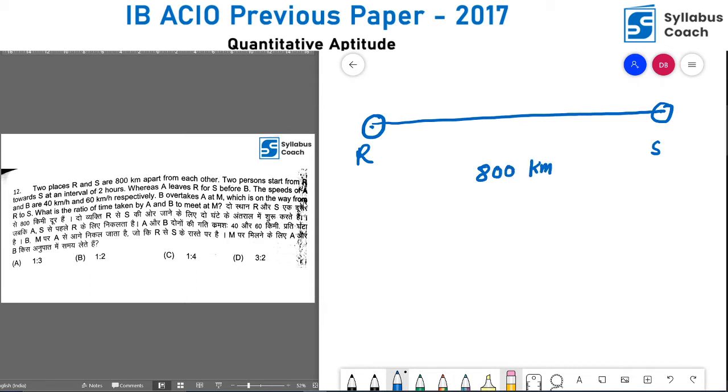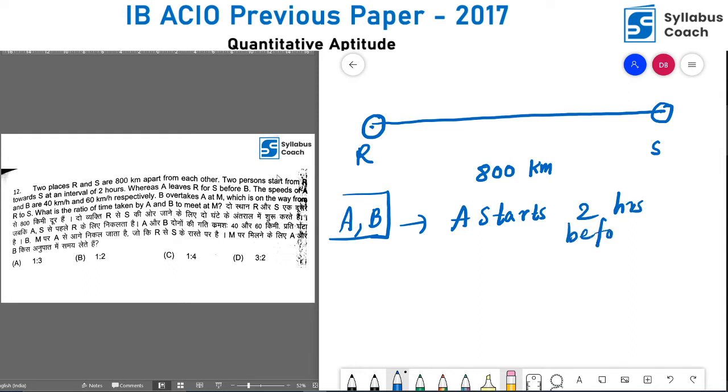And two persons start from R towards S at an interval of 2 hours, whereas A leaves R for S before B. That means there are two people, A and B, and the condition is A starts 2 hours before B, right?